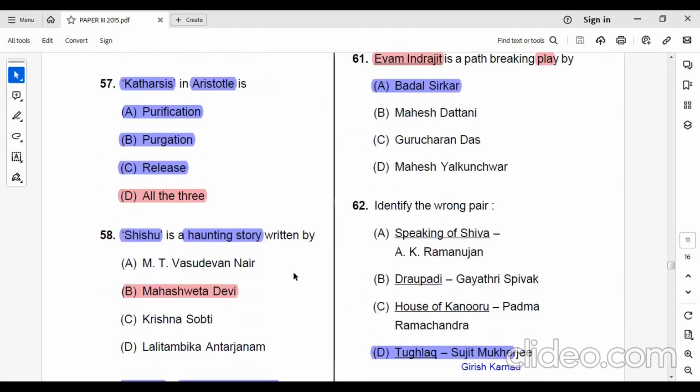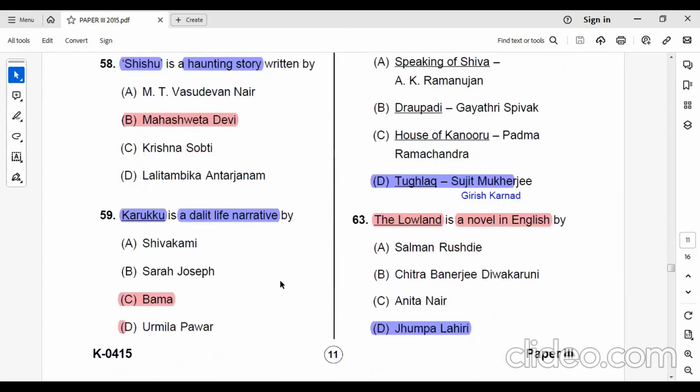Shishu is a hunting story written by Mahasweta Devi. Who has written this hunting story? Mahasweta Devi. And what's the title? Shishu. Then Karukku. Karukku is a Dalit life narrative written by Bama.